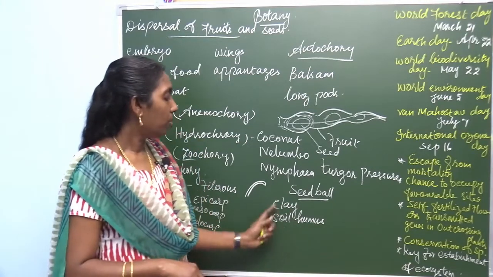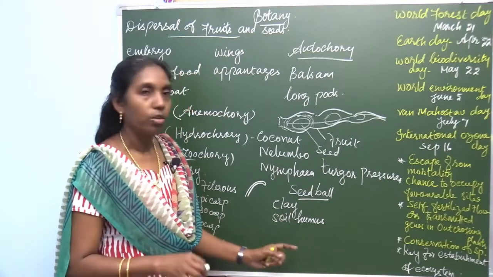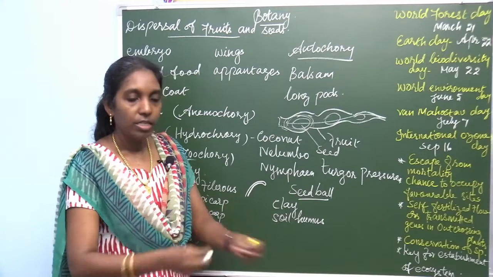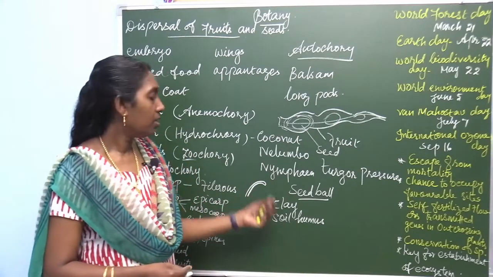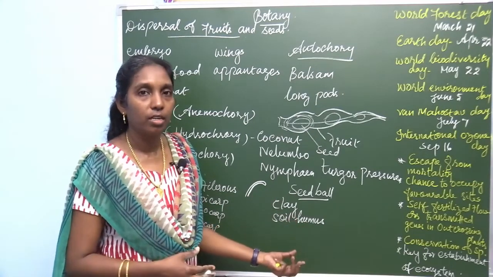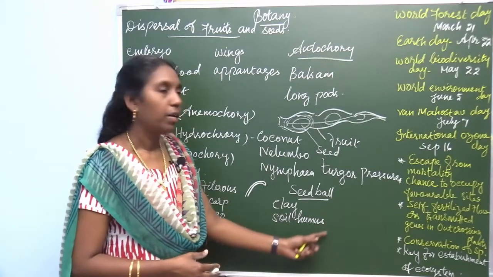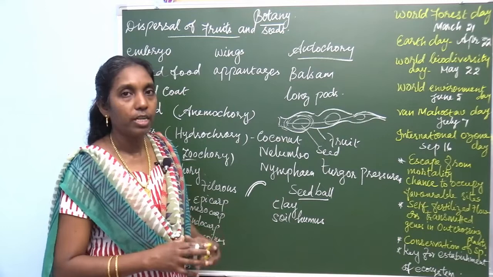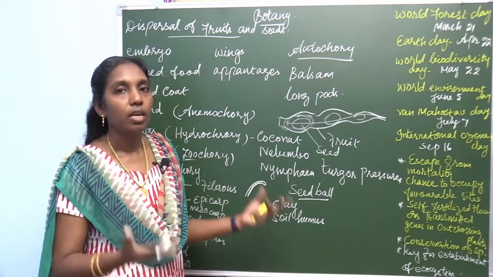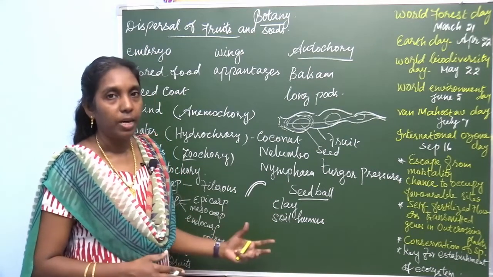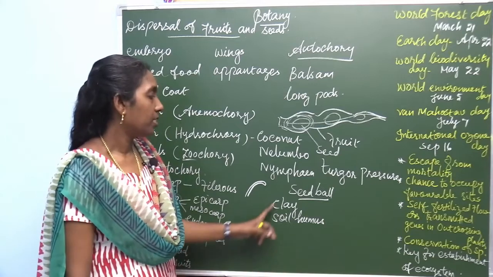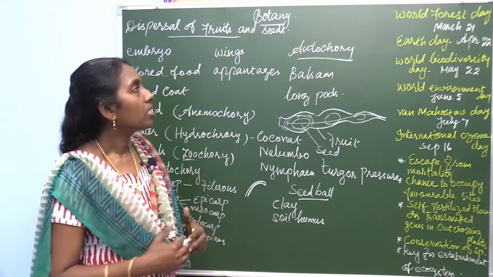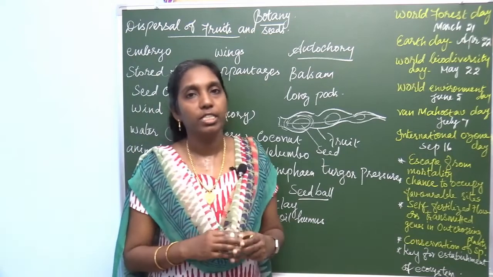Even cow dung can be taken instead of clay and soil humus. When it is spread on the barren land, it enriches the fertility of the soil, and the plant also grows, because the seed is enclosed within it. When the conditions are favorable, it grows into a plant in distant places. This is the seed ball.